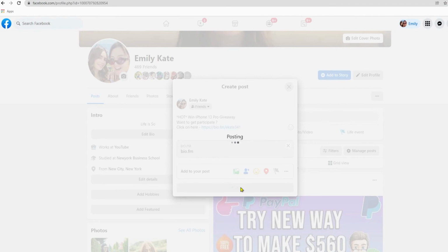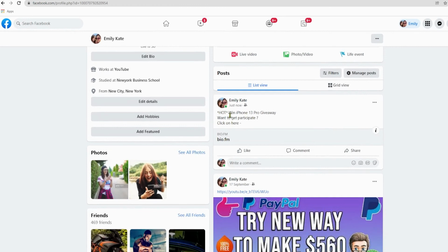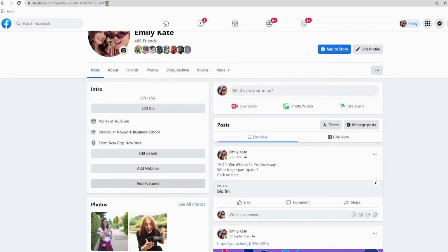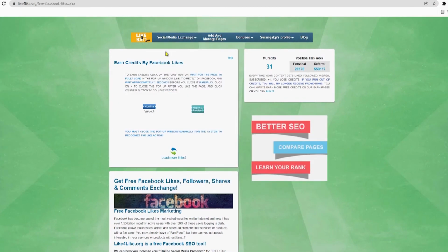And the reason you're using bio.fm and you're not directly posting the CPA lead link is because Facebook will not approve that post. So that's why you're using bio.fm for absolutely free, to be kind of like your middleman on your landing page for that link. So you don't want to get banned from Facebook or whatsoever. Now you can just publish this, grab the link that takes people to this post. Just copy that and go back to likeforlike.org, and here's where the magic happens.